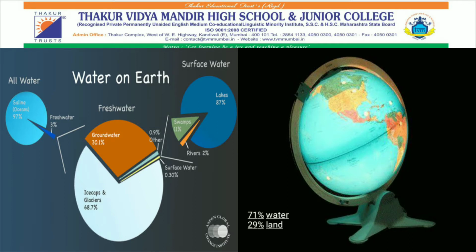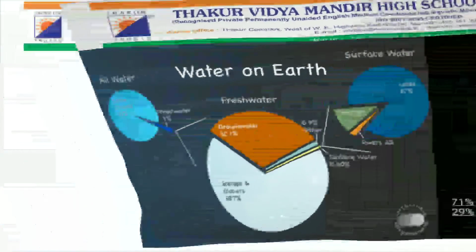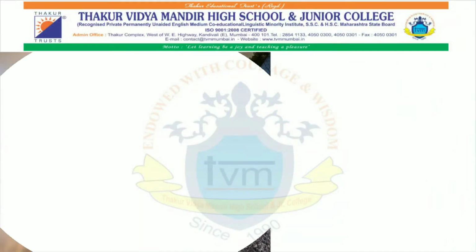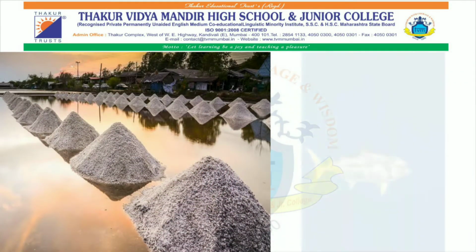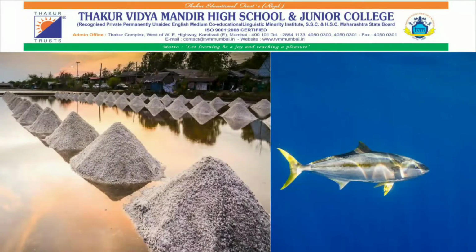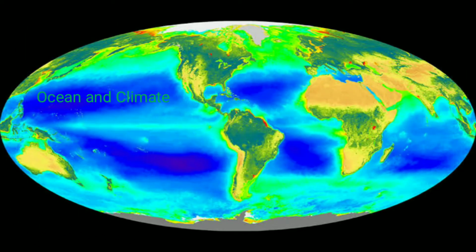So for which purposes is it used? Let us see. We have seen that we get salt and daily material like fish items from the ocean water. Other than that, ocean and climate, or ocean and temperature, are related to each other. The coastal areas have moderate temperature due to the quality of water of heating up and cooling down slowly. So coastal areas enjoy a moderate climate due to ocean water.